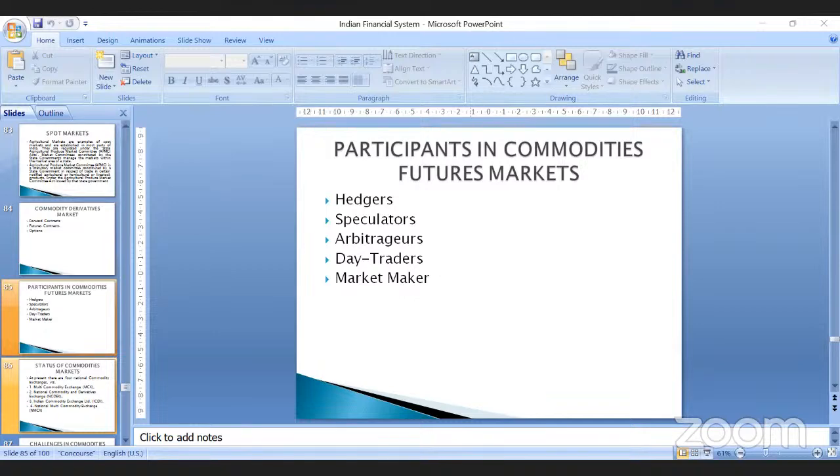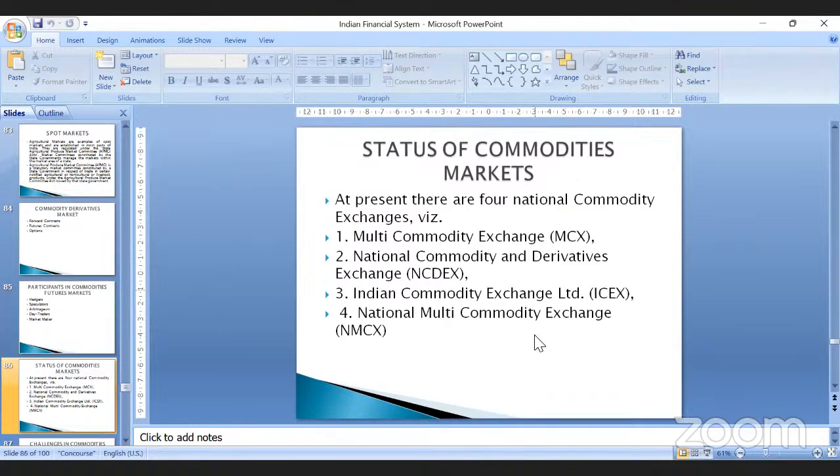Now, just like the derivatives market, the commodities market also has futures contracts, forward contracts, and options contracts. Apart from that, there are certain commodity markets present in our country. At present, there are 4 national commodity exchanges.